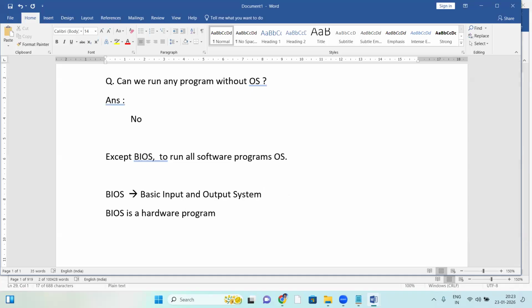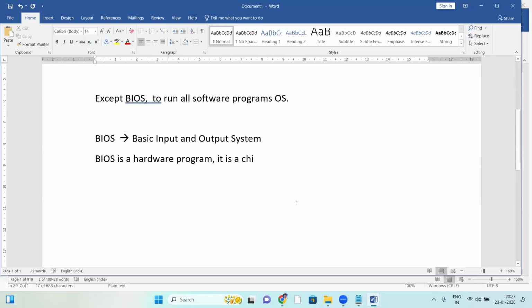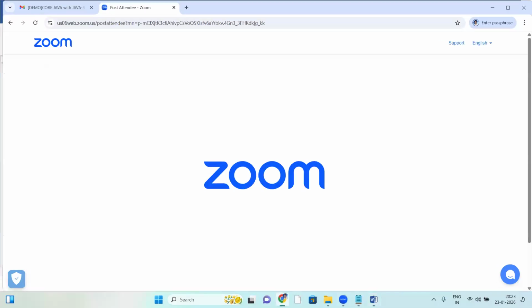It's a chip level program. So BIOS is a chip level program. This is a BIOS chip in a computer. Let me show that. BIOS stands for Basic Input Output System. So BIOS is a hardware program, a chip level program. Let me show the BIOS.